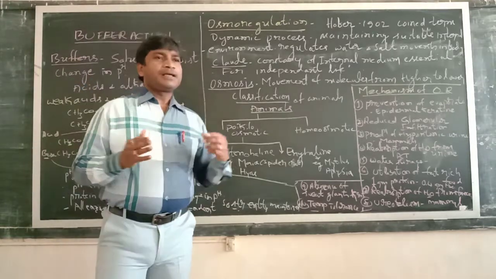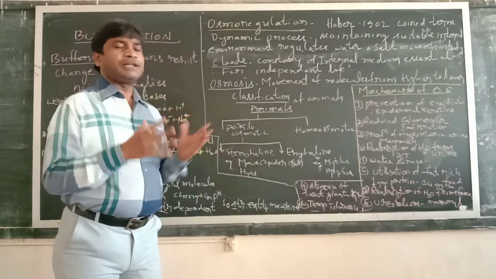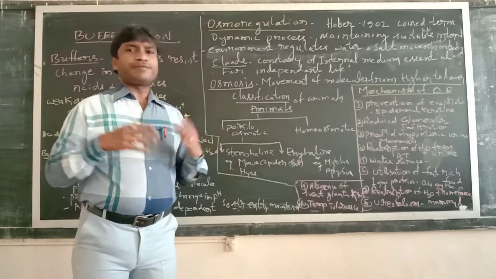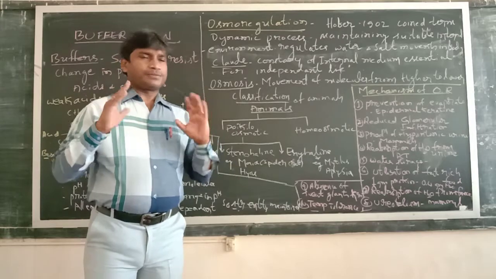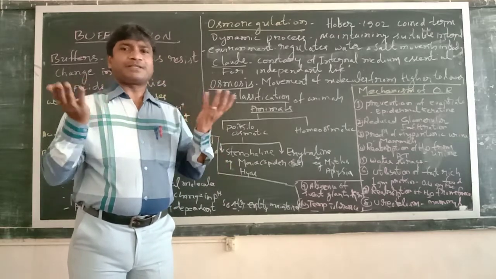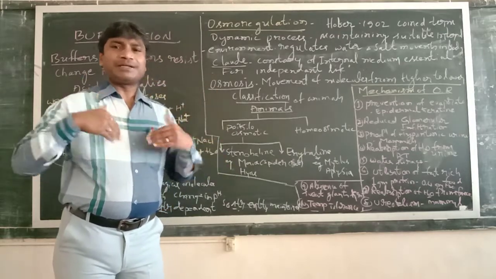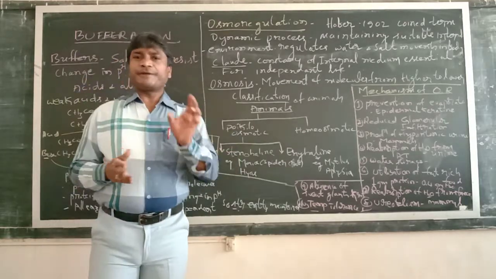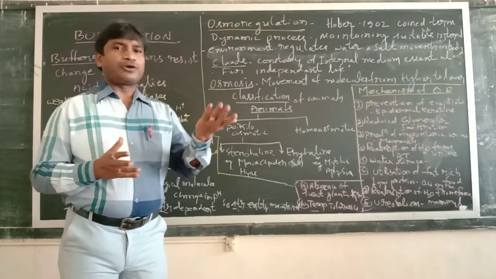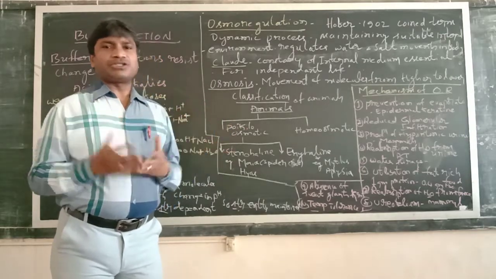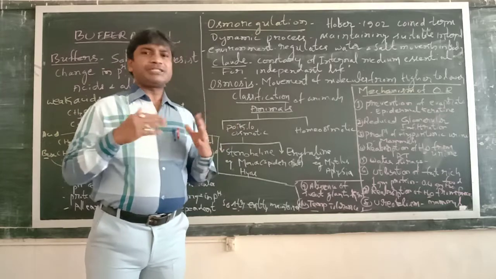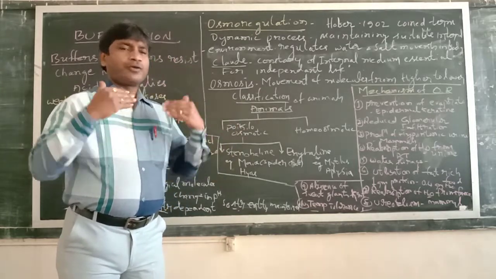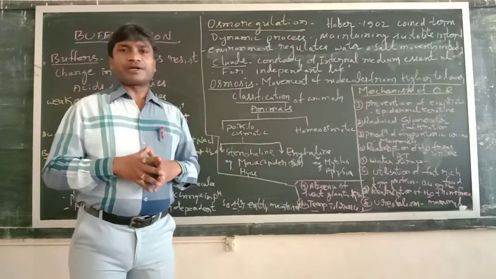For example, if we take human beings, we are leading an independent life. For this, many physiological processes take place in our body. You can take respiration: respiration is carried out by particular organs called lungs. And for excretion, we have kidneys, which perform the function of purification of the blood. That is how we are leading an independent life.